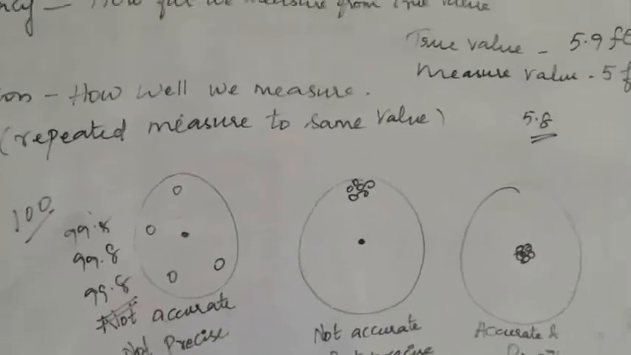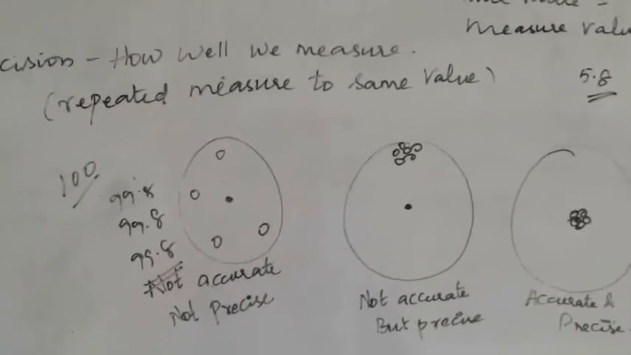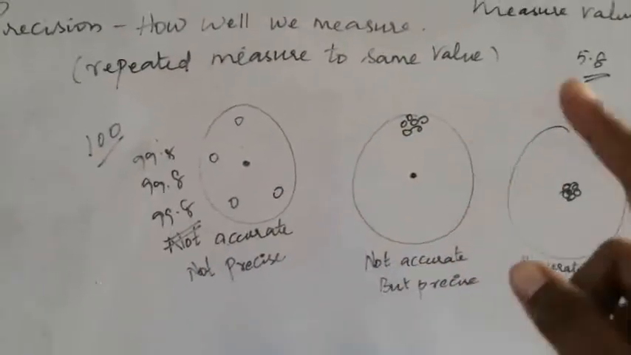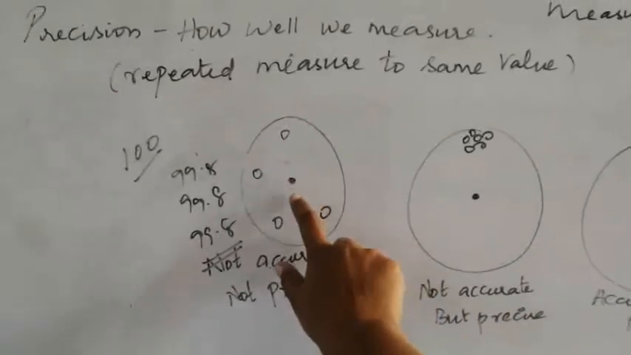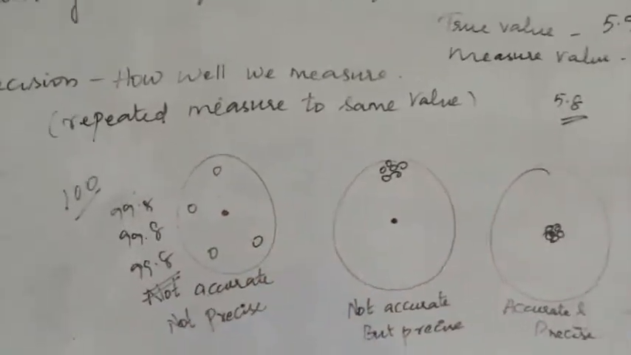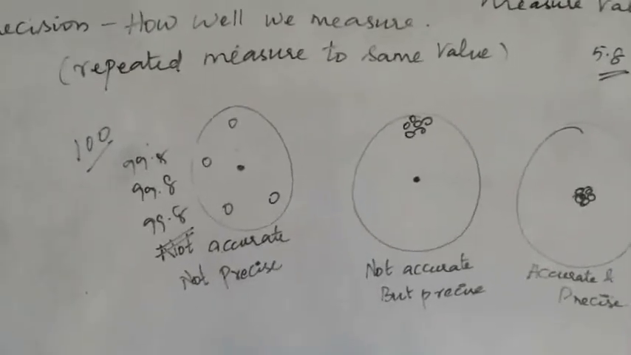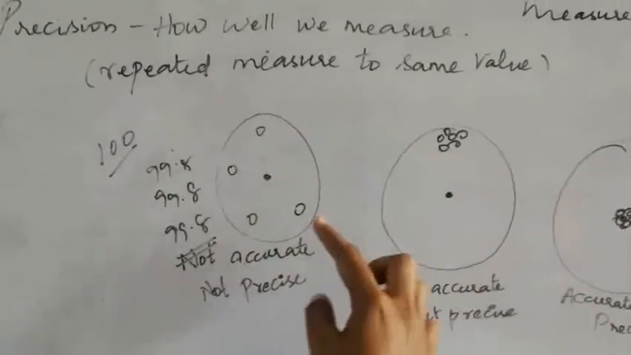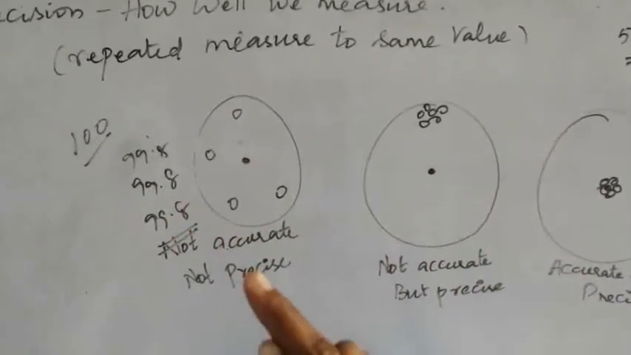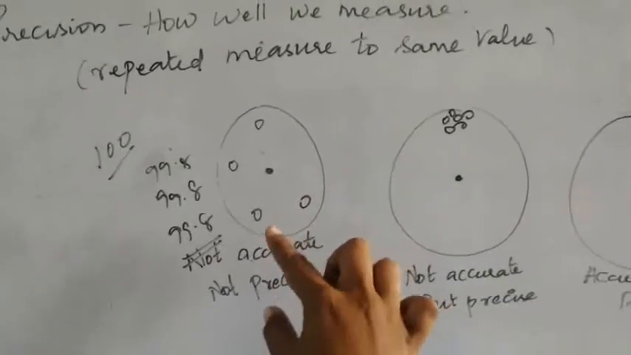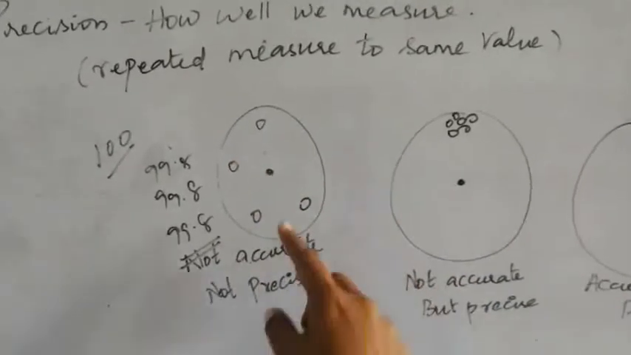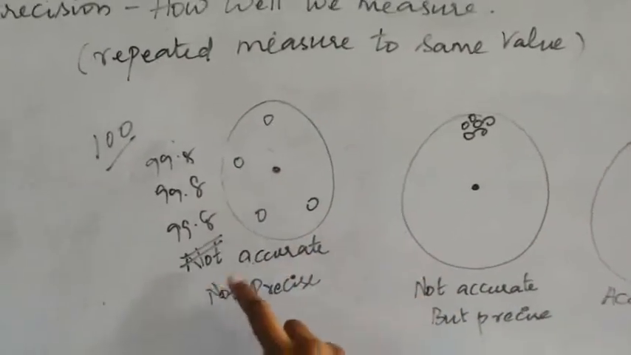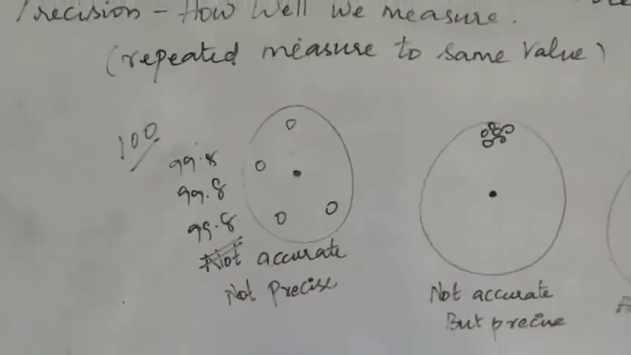For your understanding, let us go for another example. You have a target shooting board, and this is your target. When the shooting is done, the gunshots hit different points. You can see that no point is repeated at the same place, and these are all different values, so there is more deviation from the target point. So this one is not accurate and also not precise.